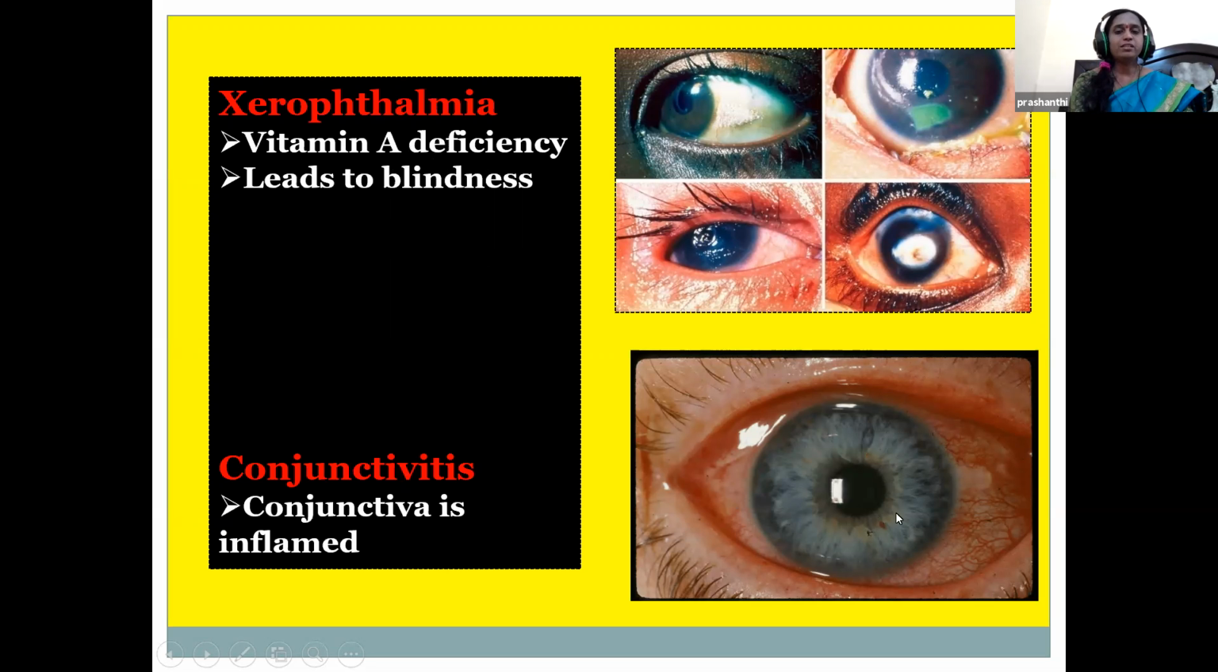Conjunctivitis is also called pink eye. That is irritation or inflammation of the conjunctiva. The white covering of the eyeball turns red or pink in color. So it is inflammation of the conjunctiva layer. Why does it occur? It takes place due to poor hygiene or physical contact with other people, when we are not washing our eyes or hands, when we are putting our hands into the eye, or when insects enter. So these all lead to conjunctivitis.